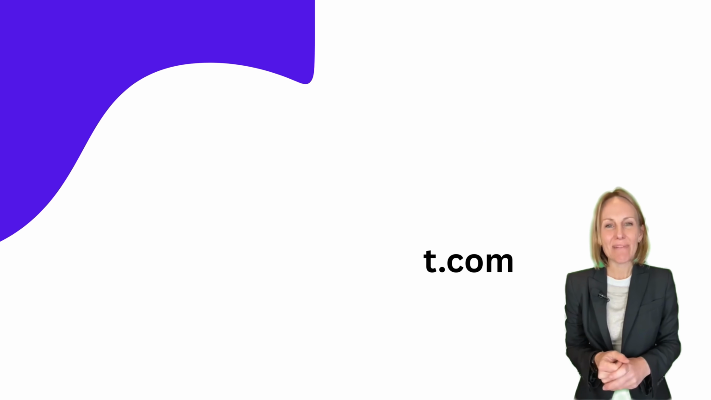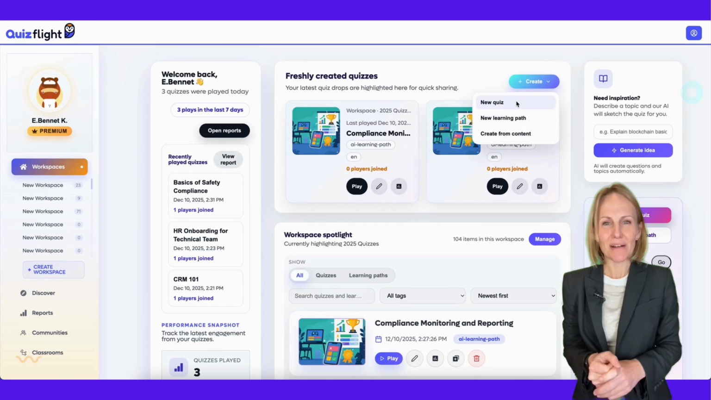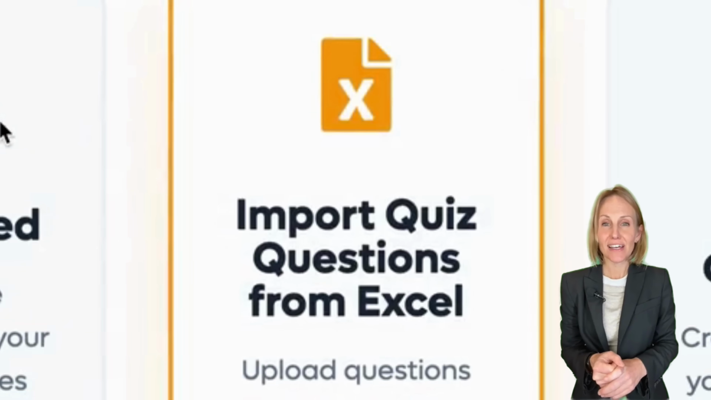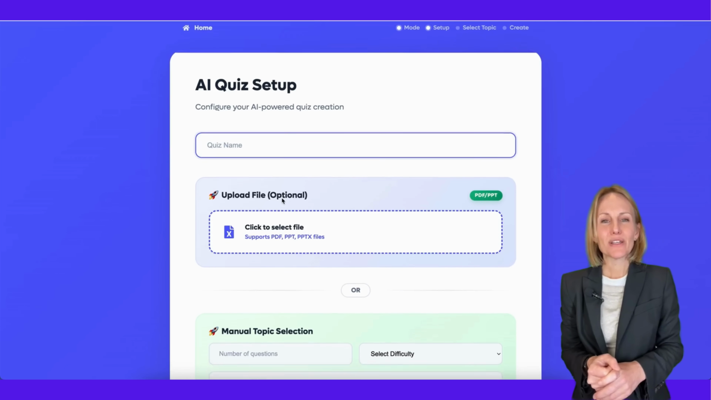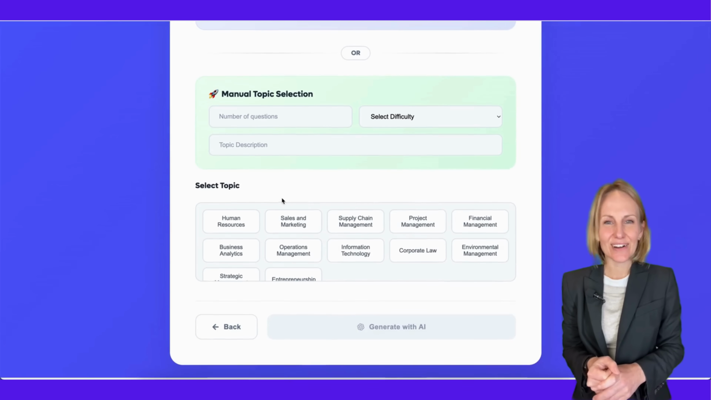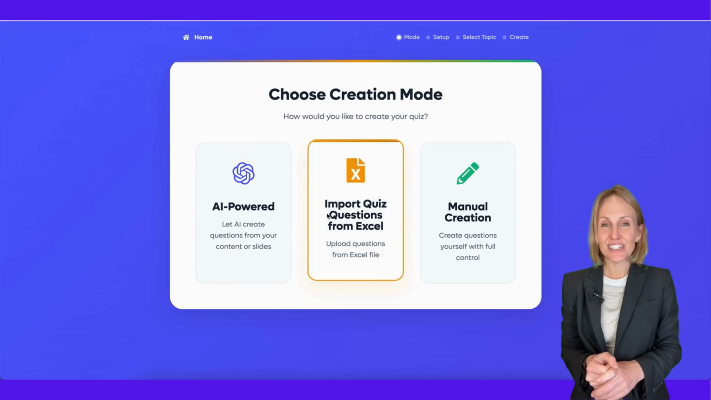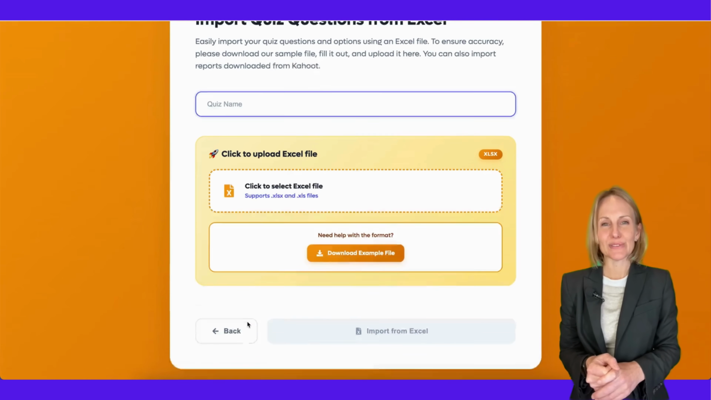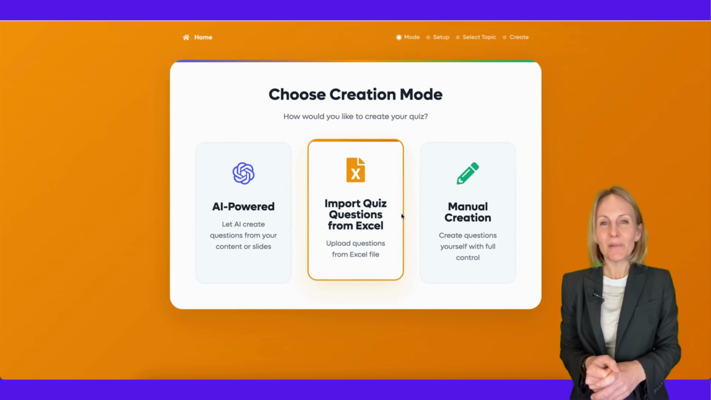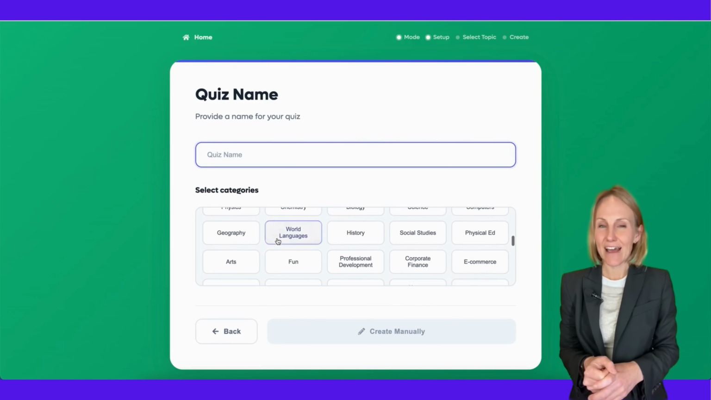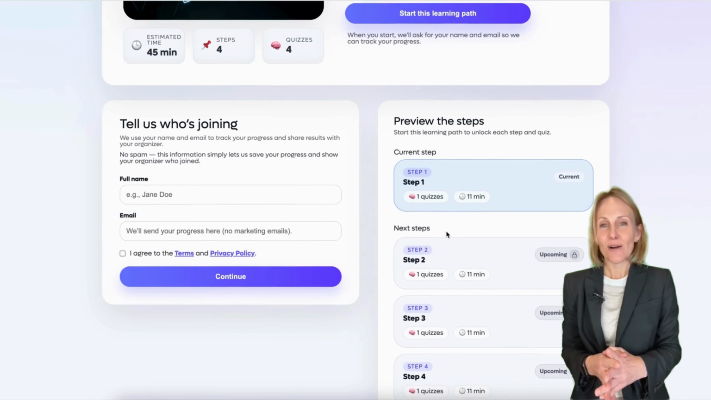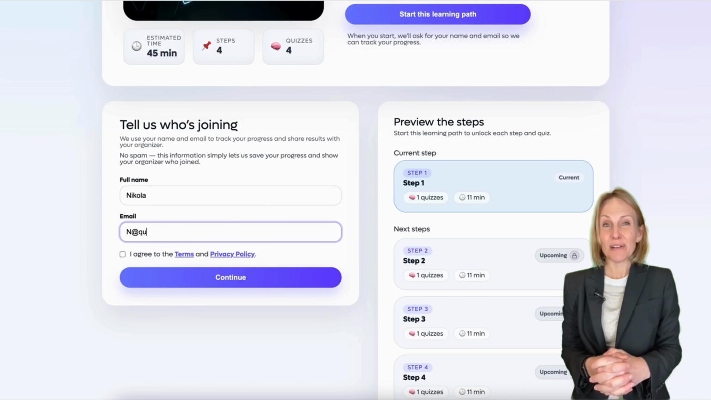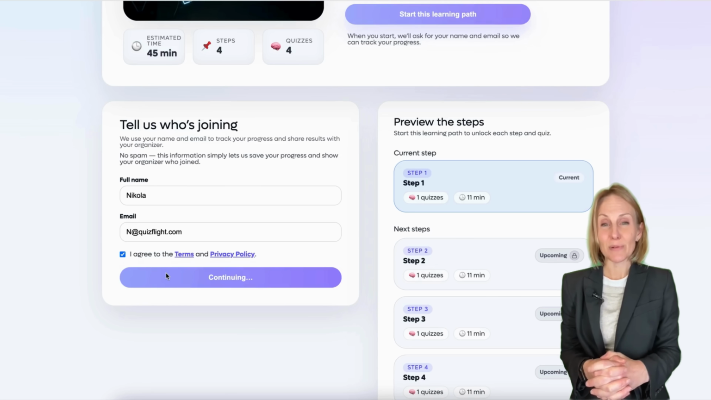QuizFlight is an AI-powered learning and quiz platform built to make training faster, easier, and honestly, way more fun. With QuizFlight, you can turn any content into quizzes, knowledge checks, or full training modules in seconds. Just drop in your material and the AI does the heavy lifting for you. It works beautifully for compliance, onboarding, team training, pretty much anything you want your people to learn.